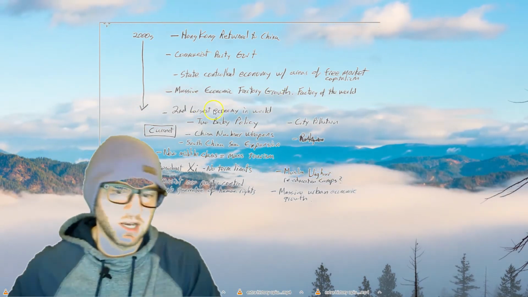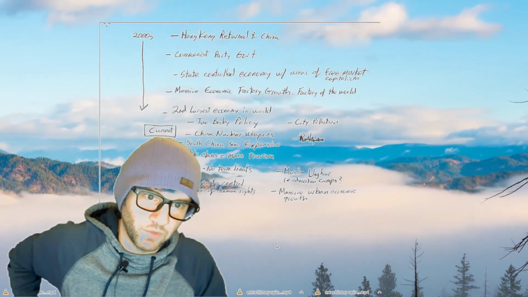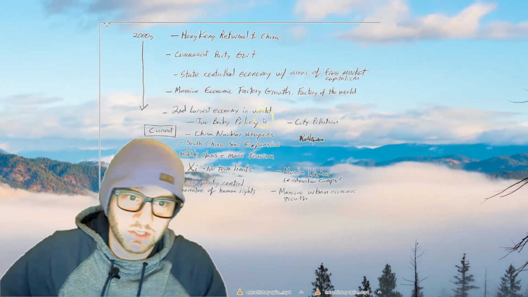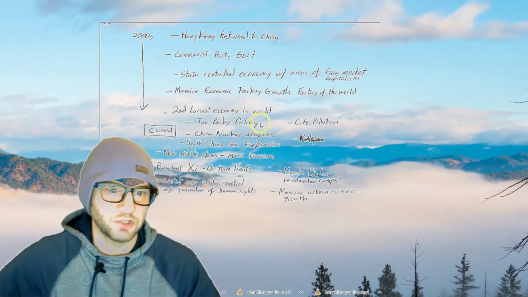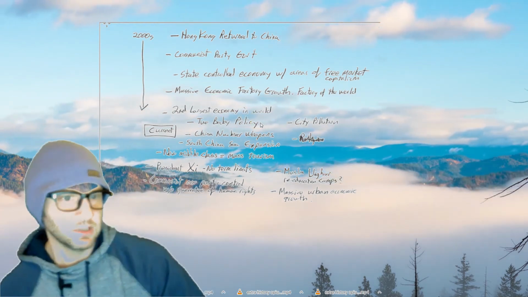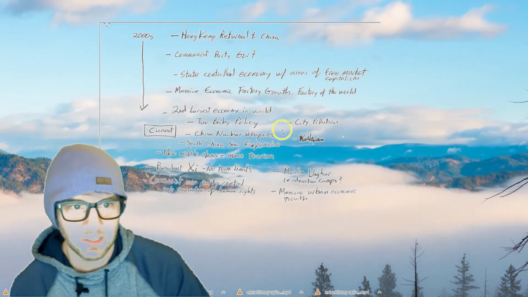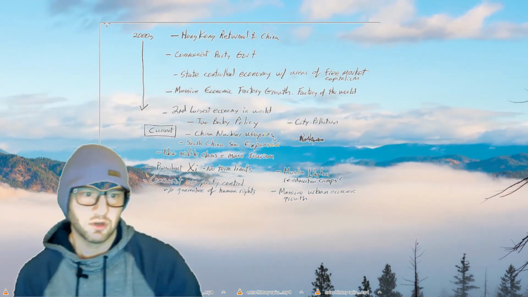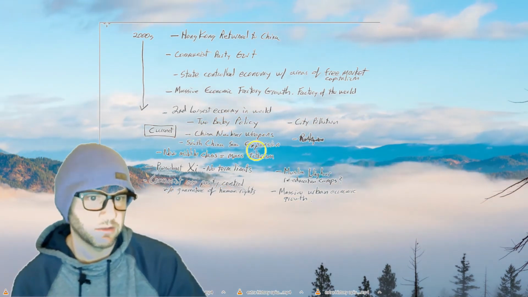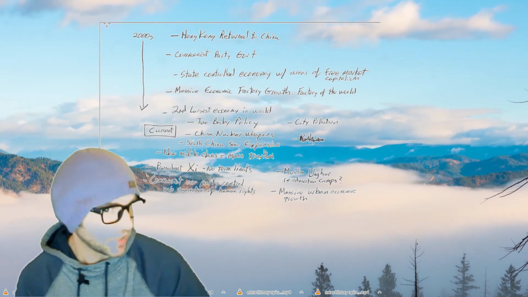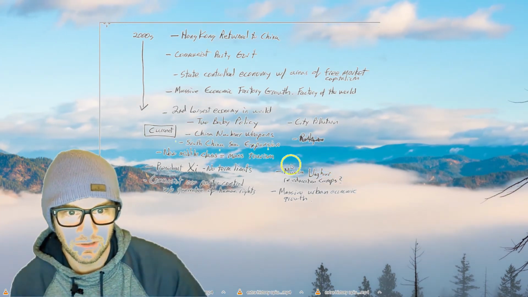China's the second largest economy in the world. They're quite frankly doing so well right now with money. They've instituted a 2-baby policy just to make sure their population doesn't go negative. They have to continue to grow slowly, so now they're on a 2-baby policy. All this industry and growth comes with the negative effects of pollution in the cities. China is a nuclear power with nuclear weapons. They are trying to expand into the South China Sea, making artificial islands and claiming sea rights. A very interesting thing you can look into.